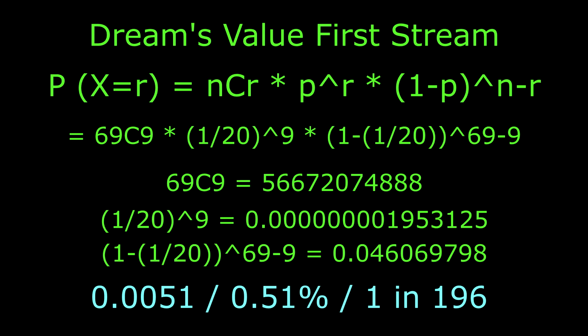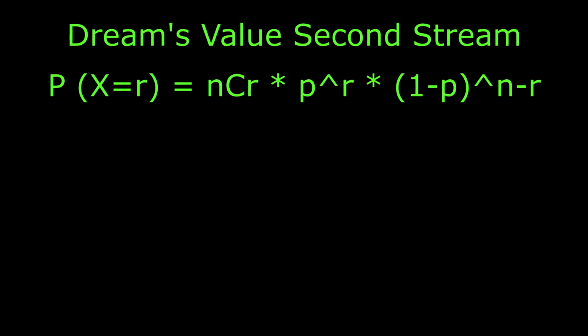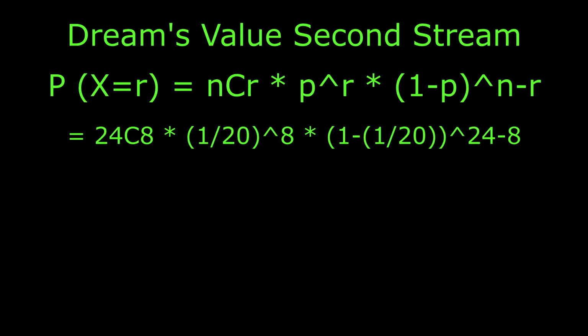Any speedrunner would be happy to get this kind of luck, and this is definitely reasonable, but let's take a look at the next stream. From Dream's second stream, we have 24 choose 8 times 1 divided by 20 to the power of 8 times 1 minus 1 divided by 20 to the power of 24 minus 8. 24 choose 8 becomes